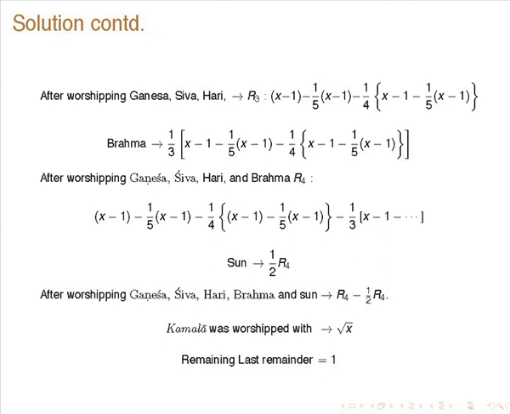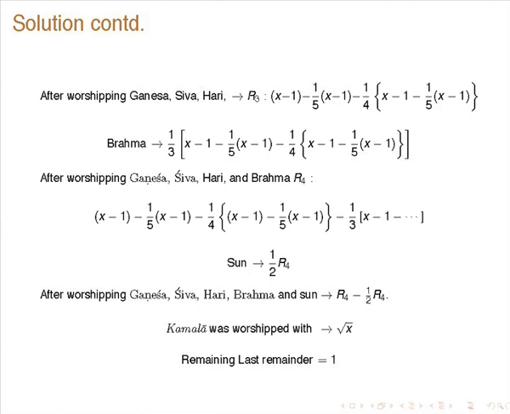Brahma is worshipped with 1/3 of what remains after worshipping Ganesha, Shiva and Hari. So after worshipping these 4, what is remaining is this, and Sun is worshipped with half of this. So after worshipping Ganesha, Shiva, Hari, Brahma and Sun, what is remaining is this.